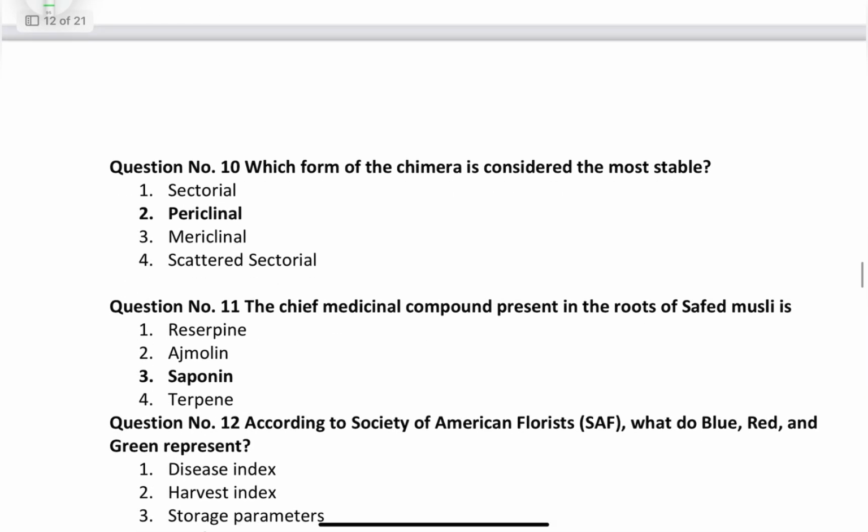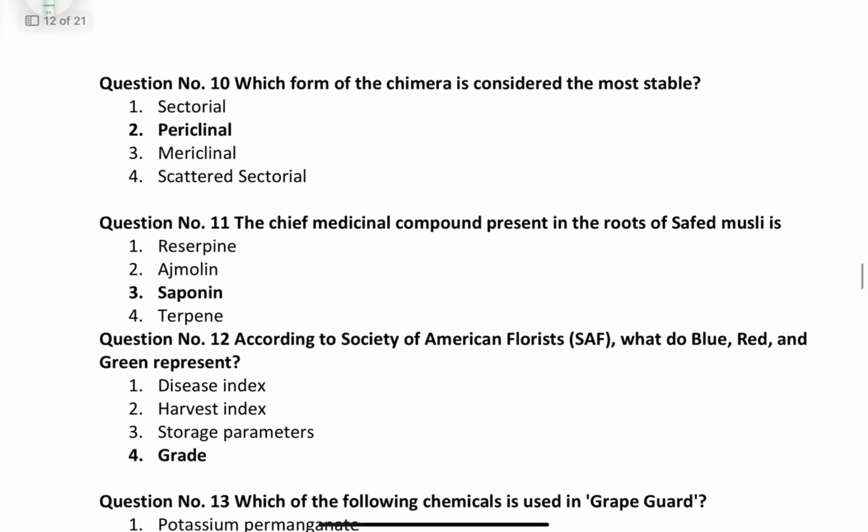Which form of chimera is considered the most stable? That is periclinal. Friends, you must know about chimera, then bud sport, then bizzarria. What are the differences? How do they develop?